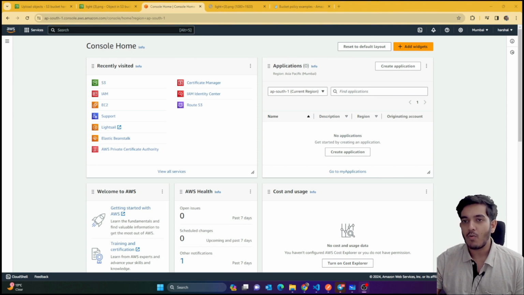So basically, what is S3? If you want to store something like your images, videos, PDF files or any other kind of document, Excel sheet, PPT, whatever you want, you can store it inside S3 and then you can share it anywhere.